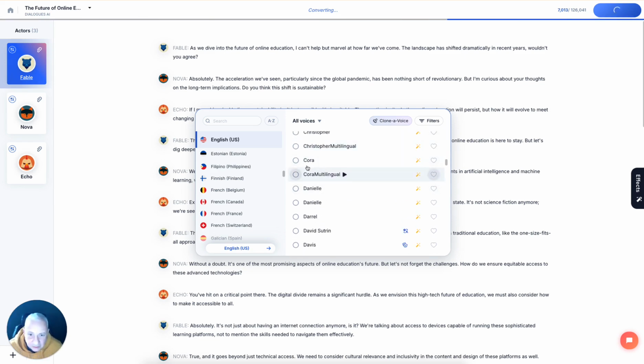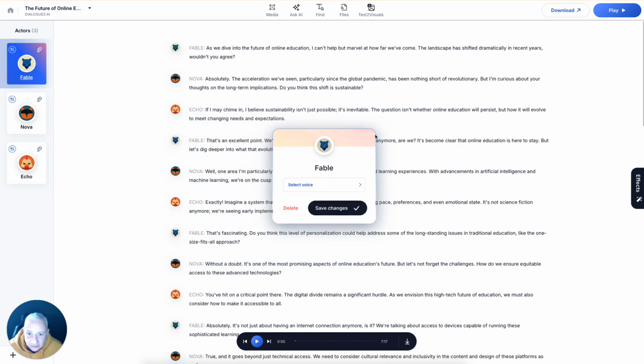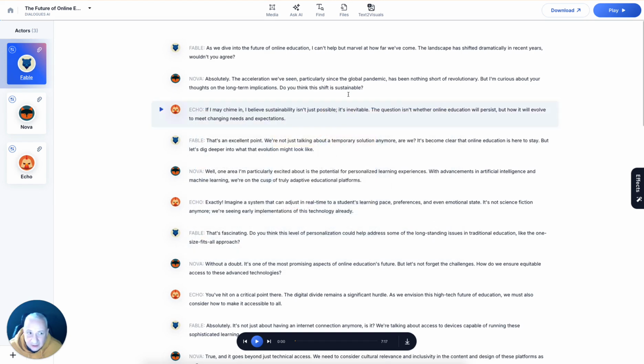And once you select that voice, it will be applied to Fable, and the system will regenerate the voiceover with that new voice. Okay, now let's play a few lines.